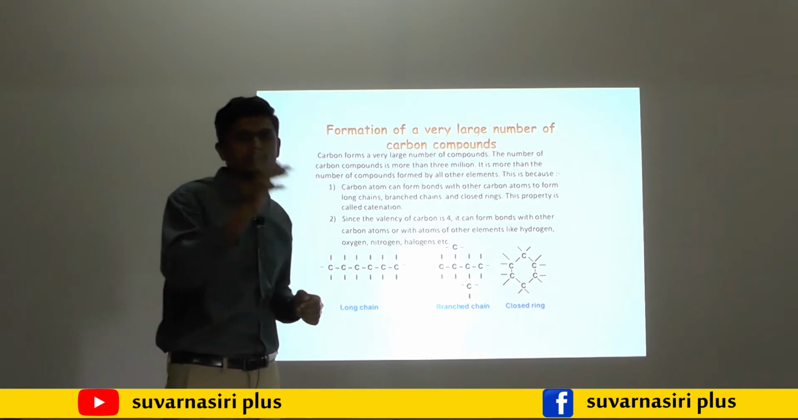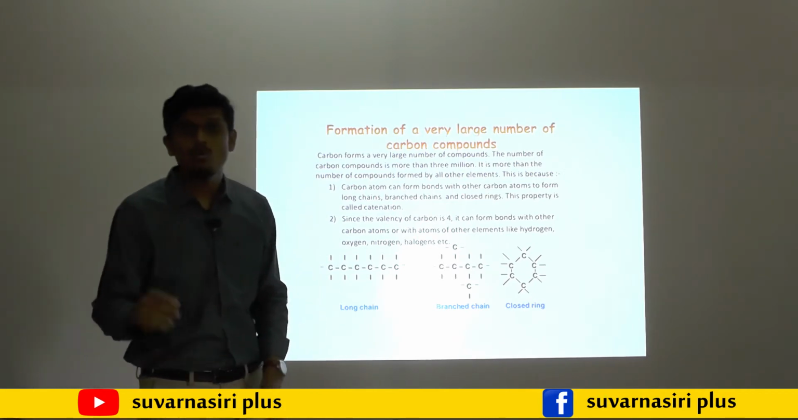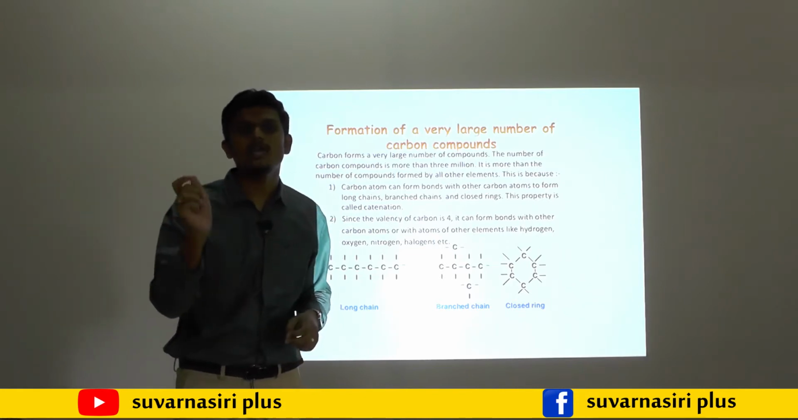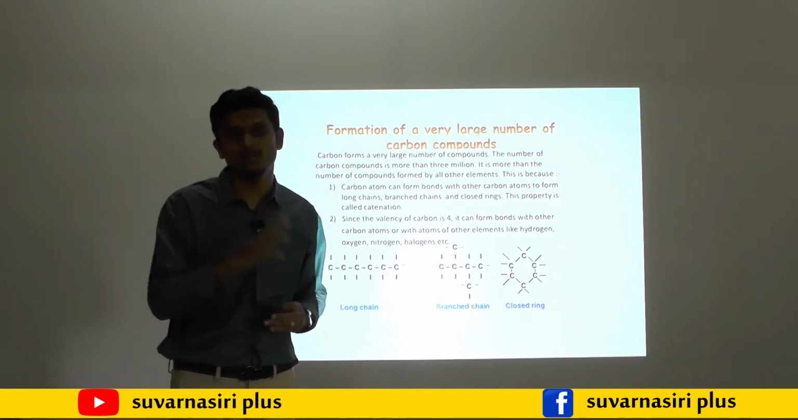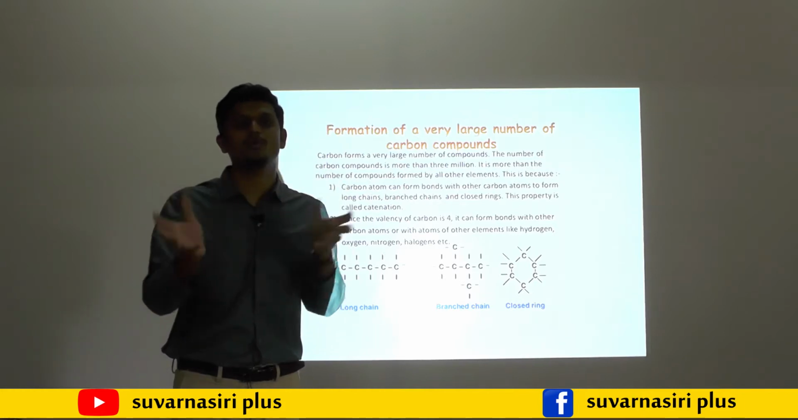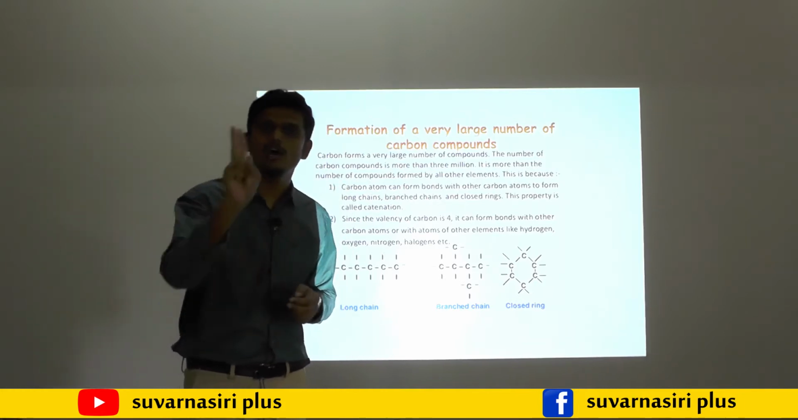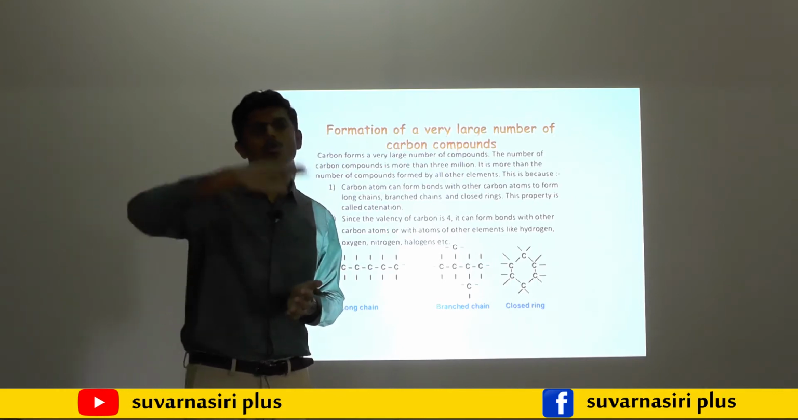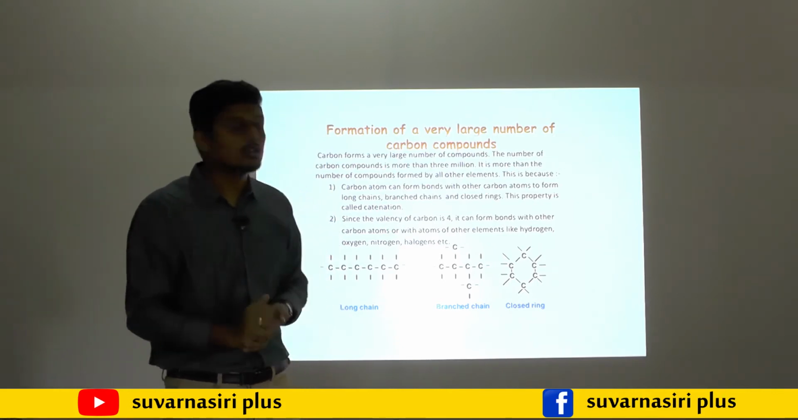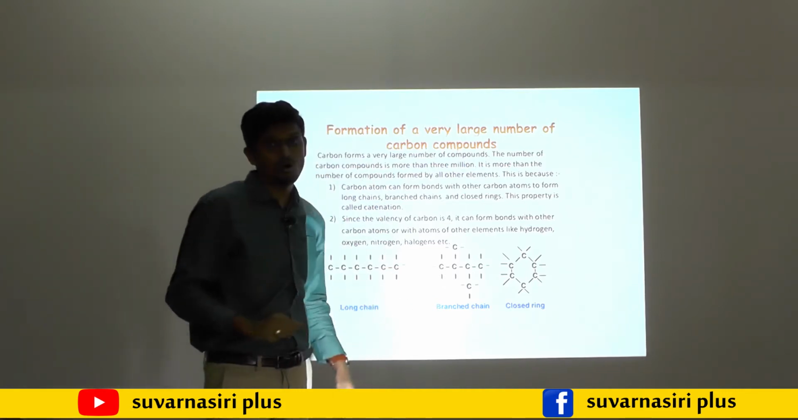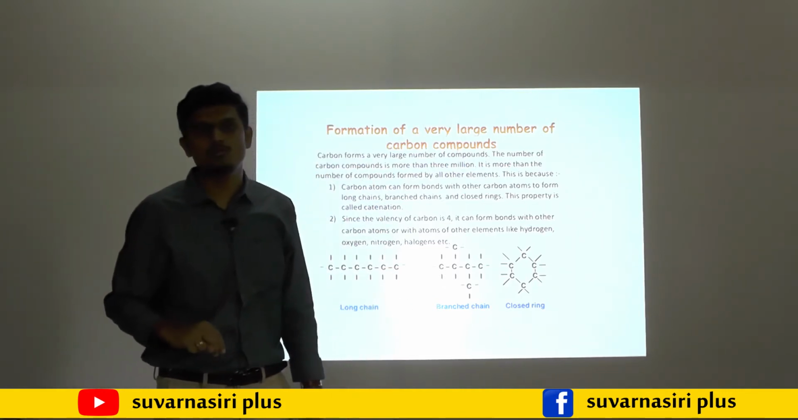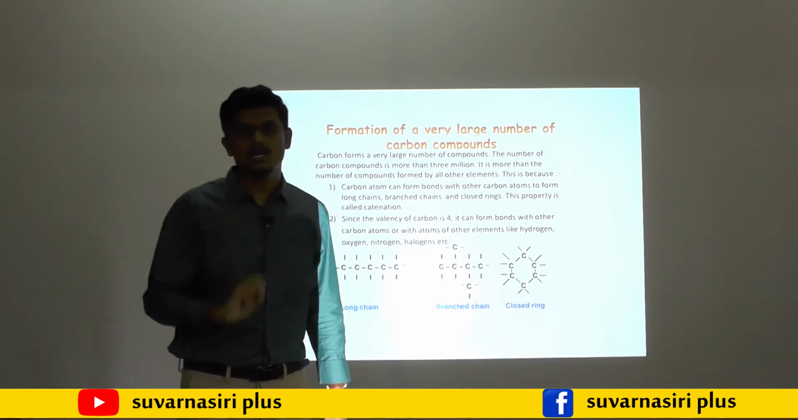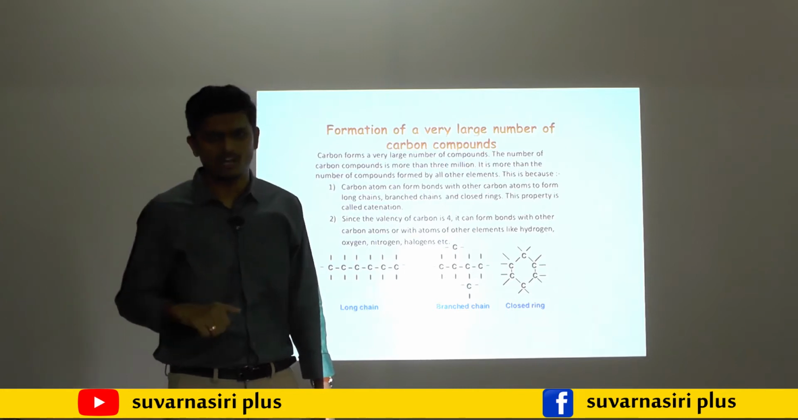In your textbook they mentioned one question which may come in your examination: why is carbon called a unique element? What special properties does the carbon atom have? You have to write 2 properties. No other elements show the properties that carbon shows. The 2 special properties are catenation and tetravalency. Even silicon has tetravalency.